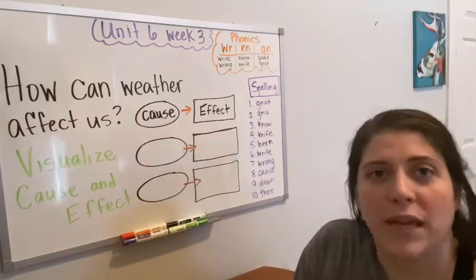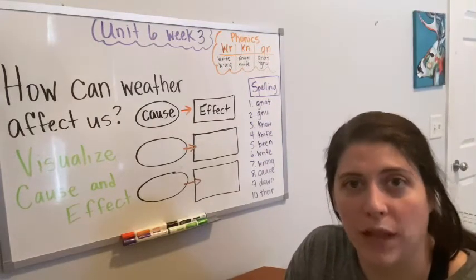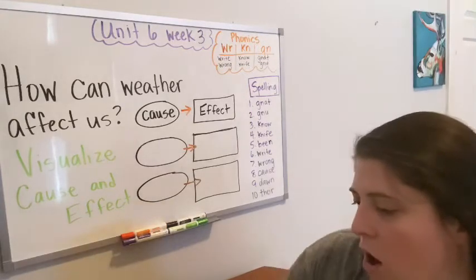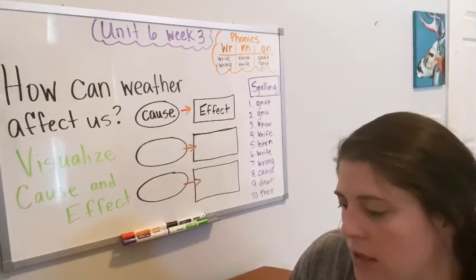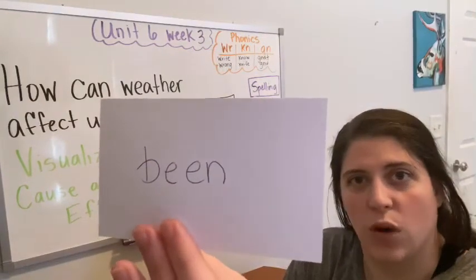Now, before we get started, we're going to review our high frequency words and our vocabulary. Our high frequency words are been. I've been to the store, been.